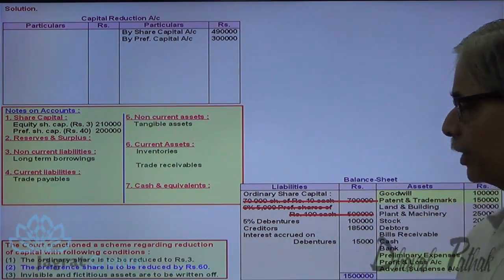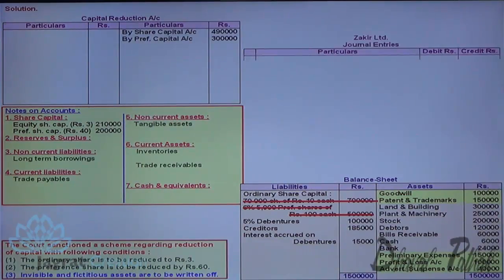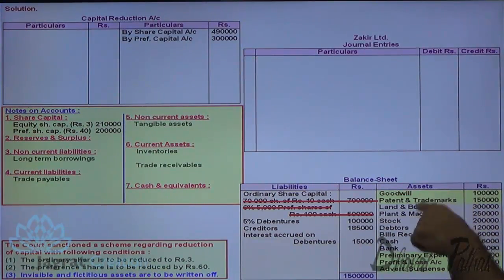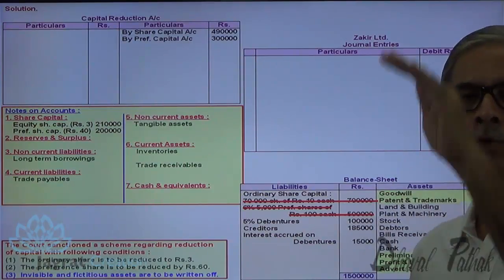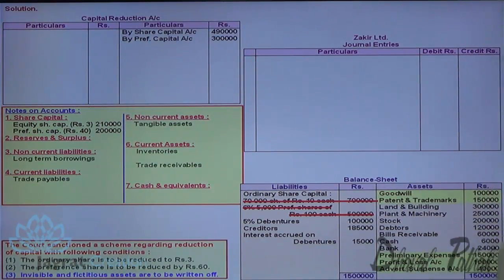Invisible and fictitious assets are to be written off. These are the invisible and fictitious assets. They are identified on the screen. They have to be written off, so its value in the balance sheet now will be 0, nil. So it's a reduction in the value of asset. It's a loss. Capital reduction account debit.